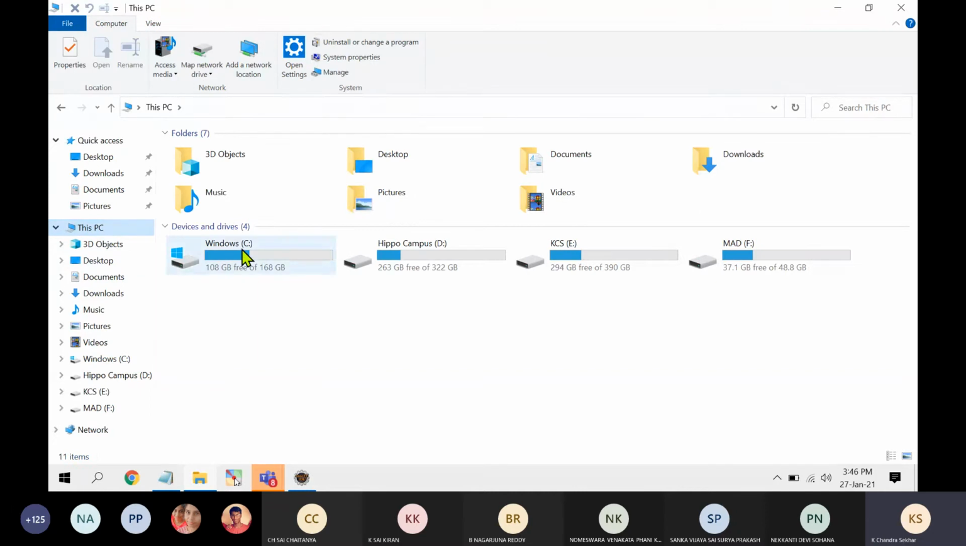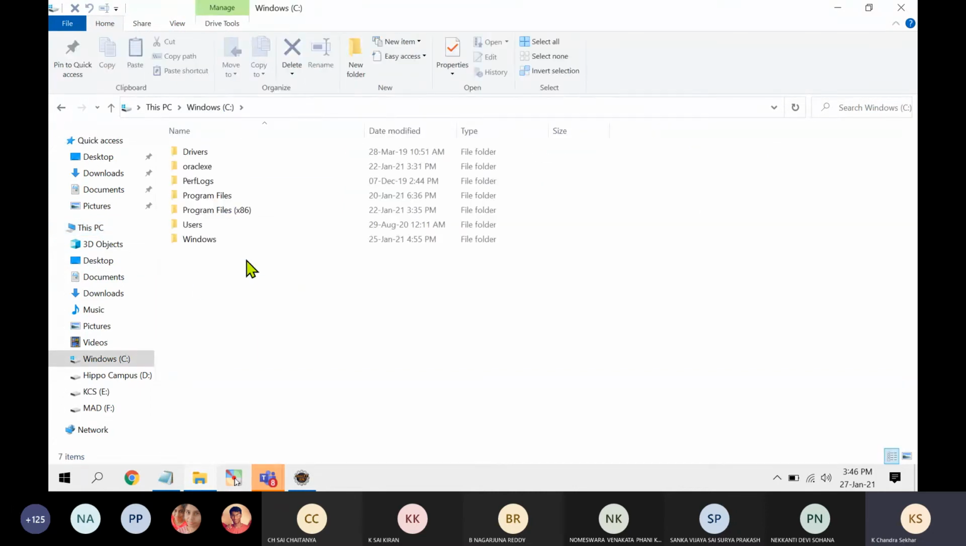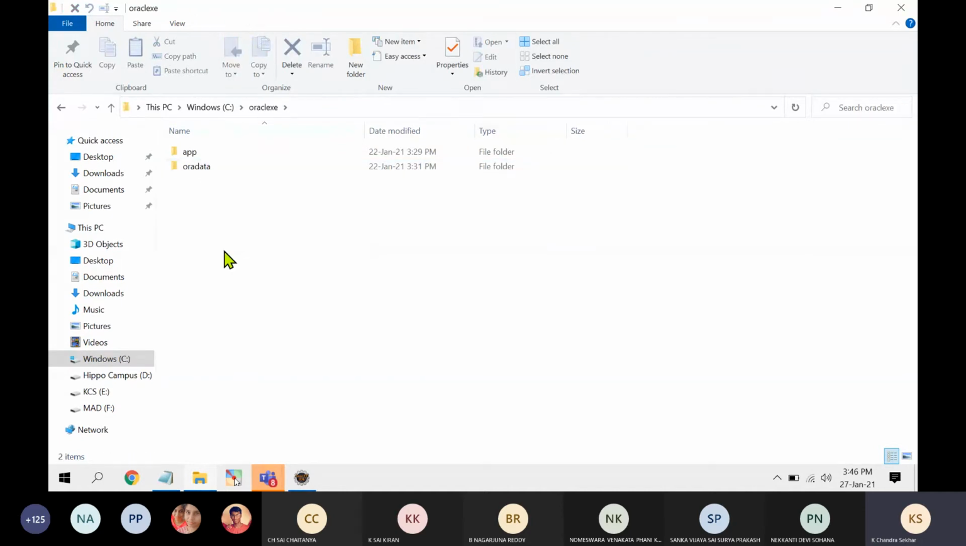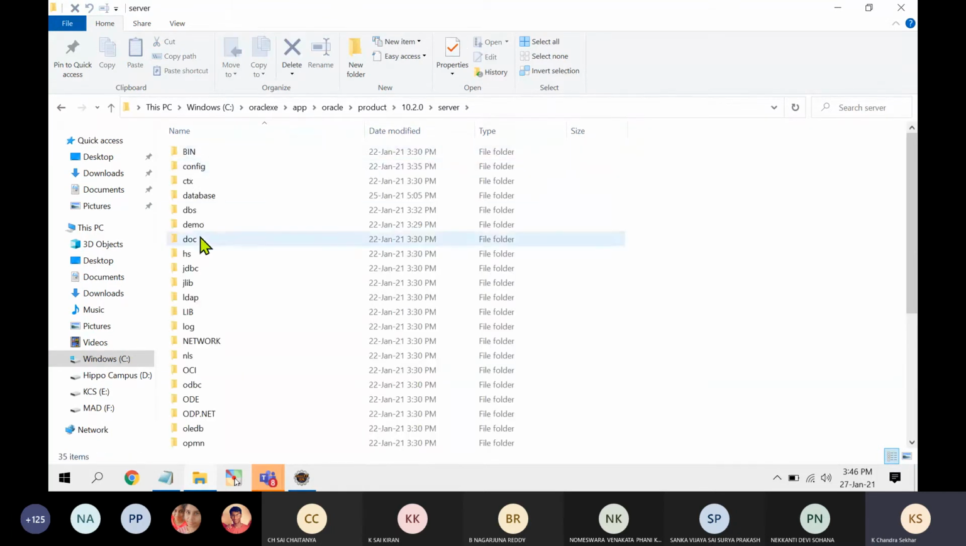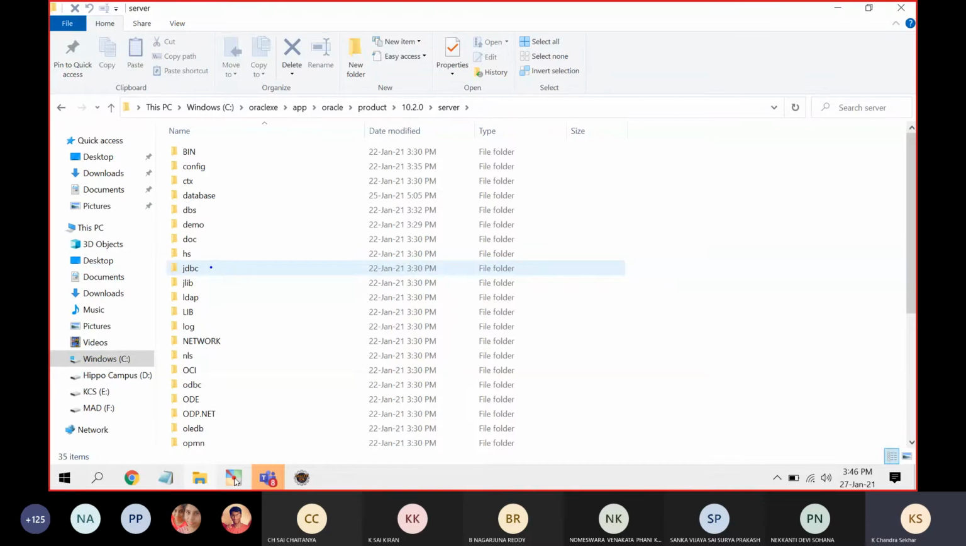Go to My Computer, C drive. In the C drive you can see one Oracle XE folder. Inside Oracle XE, we have one folder called app, and then only one folder, Oracle. In the Oracle folder, you have one folder called product. Go to this folder, server, and if you notice there is one folder called JDBC. Try to notice this folder JDBC.